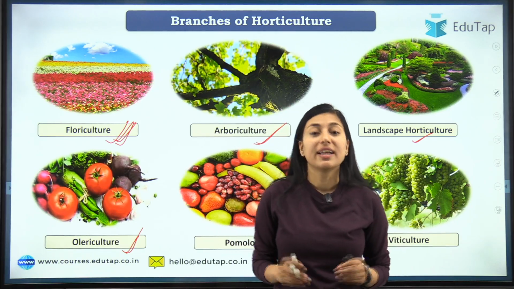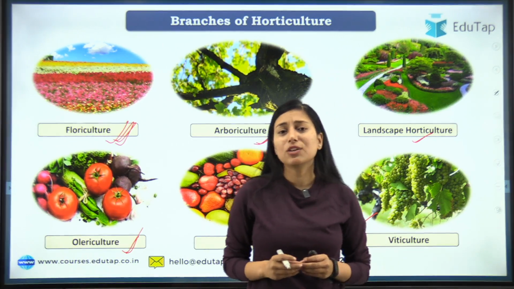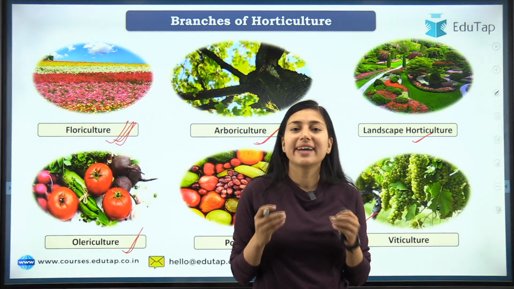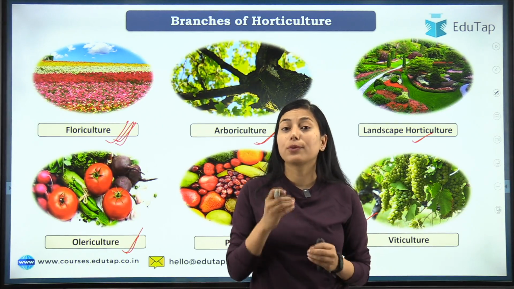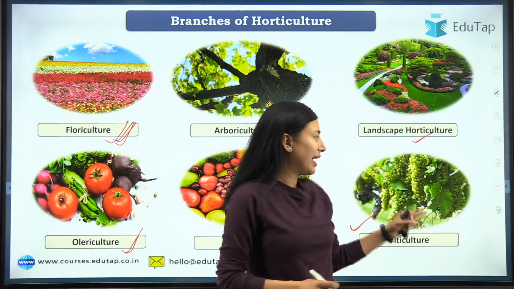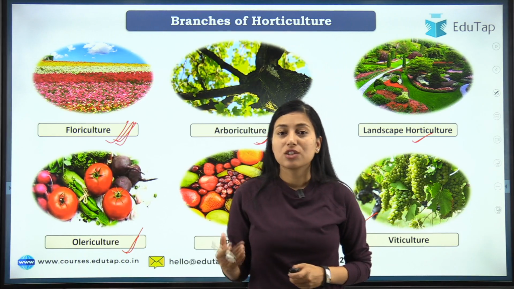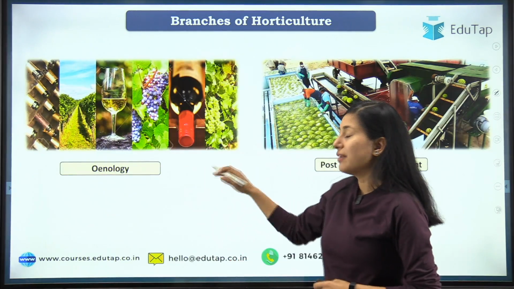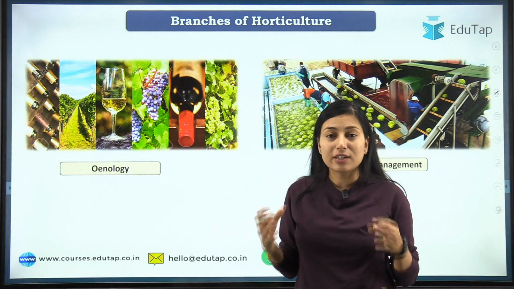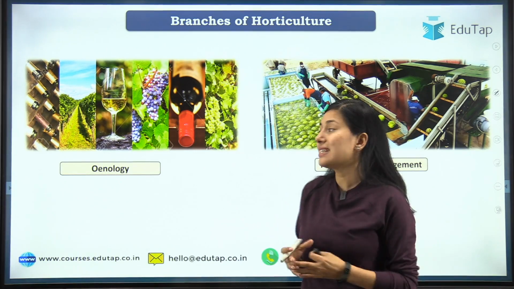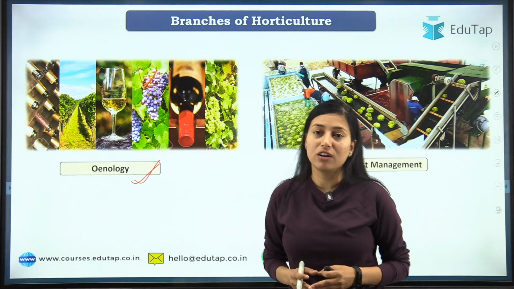Now students, this was all about branches of horticulture. Let me tell you two more branches which are not directly related to any crop produce, but are related to the processing part, okay? As I have told you, grapes are used for making wines. So when we are studying the processing of grapes for making wine, all those technologies and processes are studied under oenology, okay? That is called oenology.